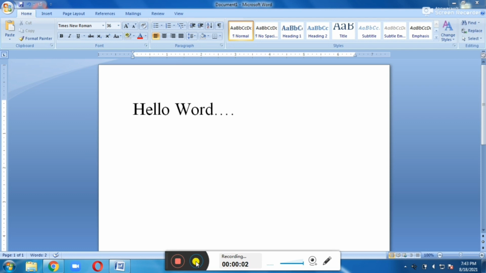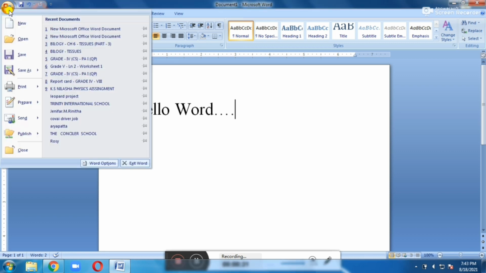This is the Microsoft Word window. In that window, I have typed some words: Hello world. This is considered as a file. Now we are going to save this file. For saving the file, first click on the file button. This is called the file button or office button, which is present on the left top corner. So you have to click this and select the save option.